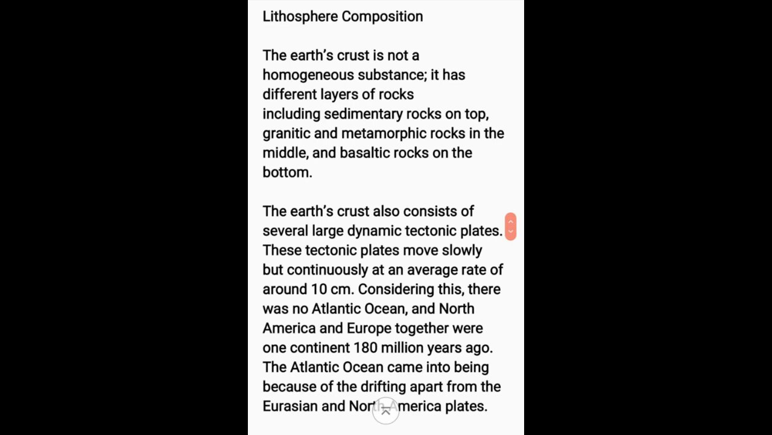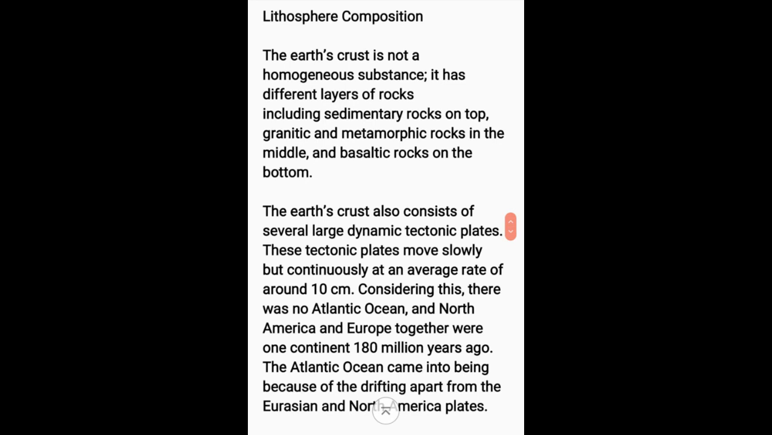The Earth's crust also consists of several large dynamic tectonic plates. And further to understand, the entire Earth is not one single piece of thing. It has got different plates, different parts in it. These tectonic plates move slowly but continuously at an average rate of around 10 centimeter. So around 10 centimeter it moves, it displaces, slowly but in a continuous manner.